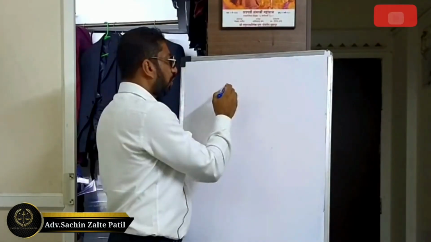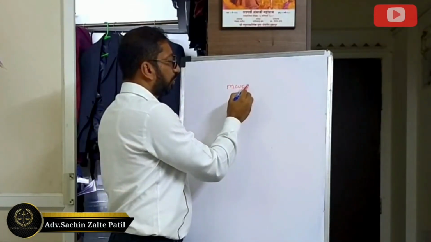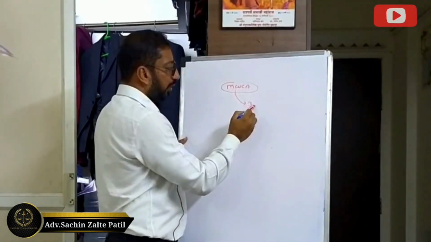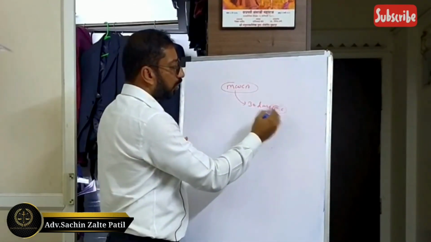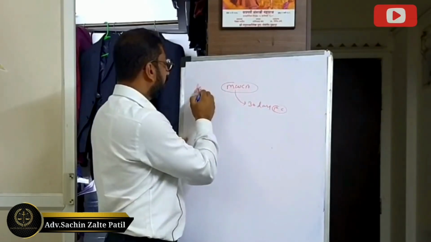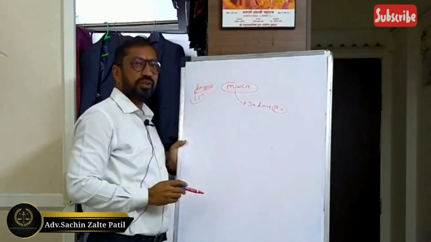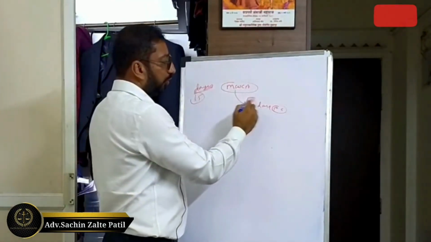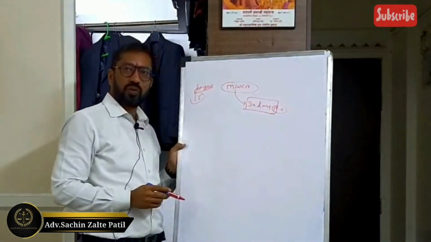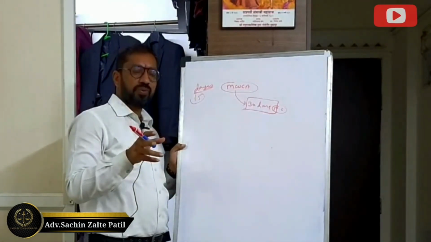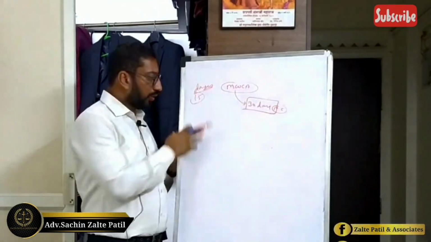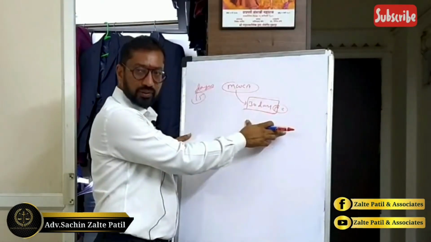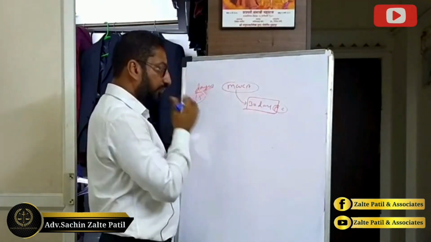Now again, there is a special law like MCOCA. In that case, it has been stated that the 15 days PC under ordinary law, police custody is to be granted only for 15 days. But MCOCA says that police custody is to be granted for 30 days. So the maximum period for police custody is 30 days. So the ordinary law does not prevail; this special law always prevails. Suppose, for example,